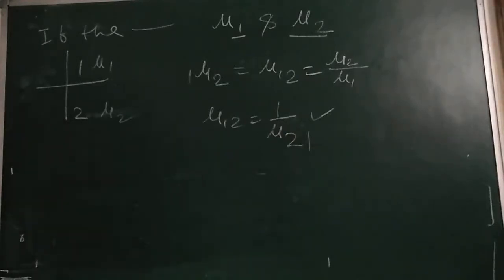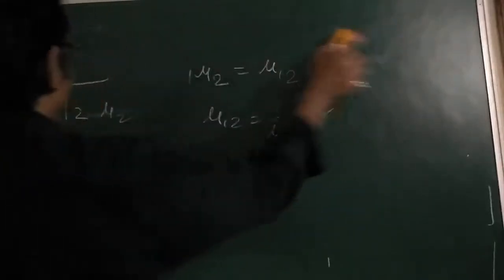Now we are going to see another article, that is refraction of light through a rectangular glass slab. Dear children, I hope you all have seen a rectangular glass slab. Here you can see a rectangular glass slab is something like this.